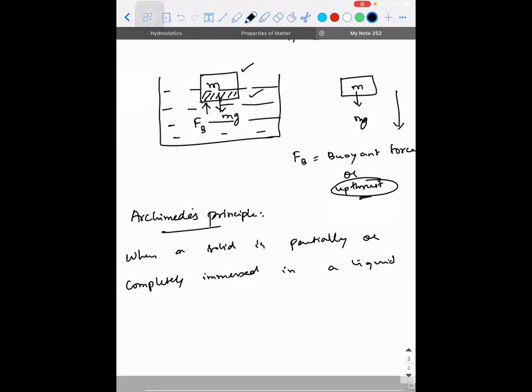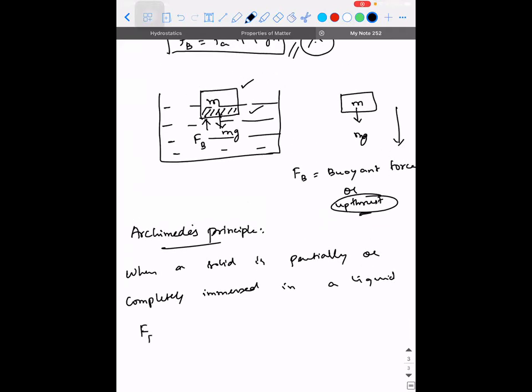What did you say? Can you repeat it? The buoyant force is equal to the weight of the liquid that is displaced. That's enough. Buoyant force is exactly equal to the weight of the liquid displaced, right?